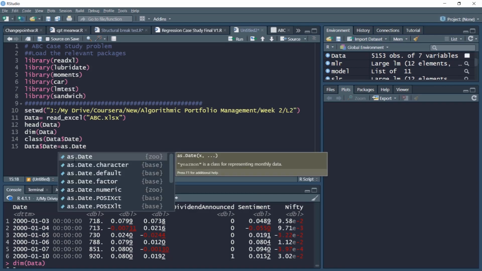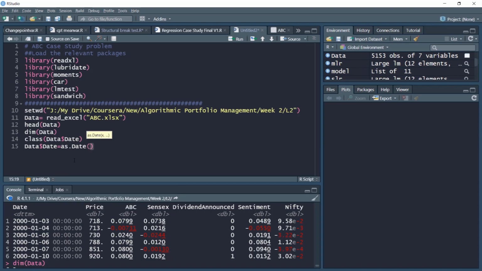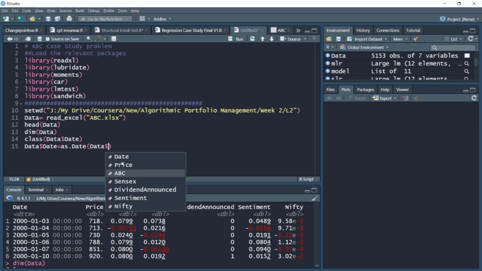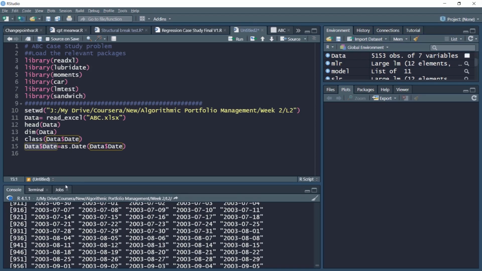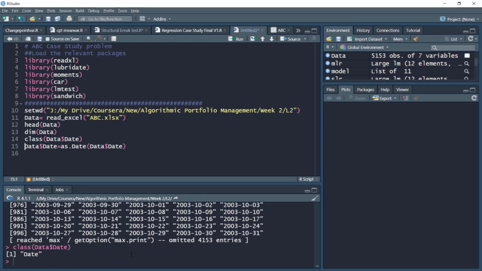Earlier it was in POSIXct type of class, which includes not only date but time element. Since we are making use of only date element, I'll simply convert it to the date part. So now if I run this, notice the time element is eliminated, only date is there. I can run this class command again, so its class is date. So now it's not anymore the POSIXct element that it was earlier. Now it's only purely a date element.